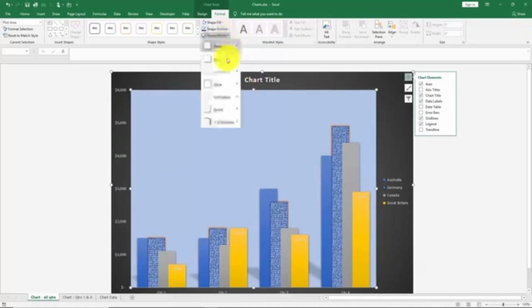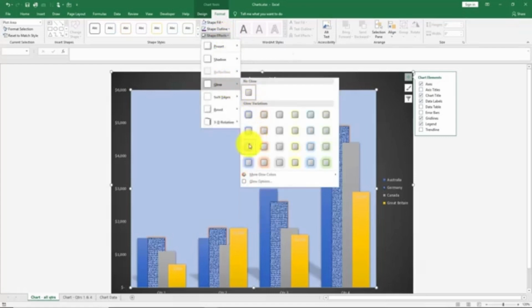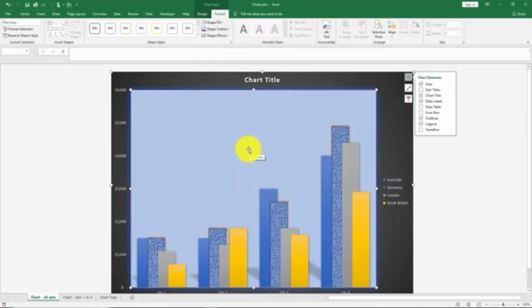And then let's say we want to have a shape effect. Maybe we want to have a glow around ours. We could do that as well. Lots of different options, and you have to get in there and just play with these.